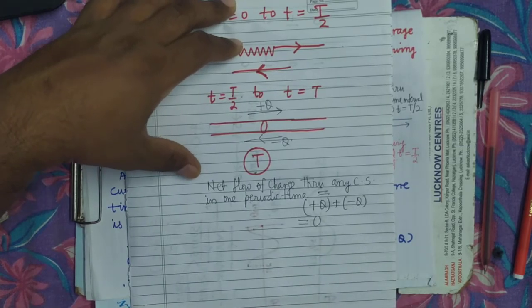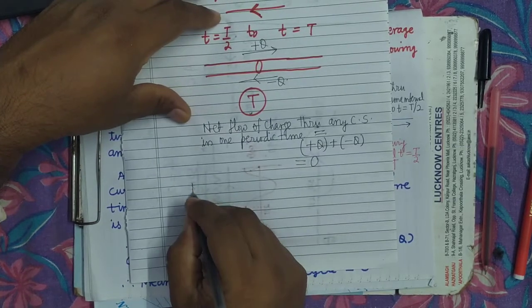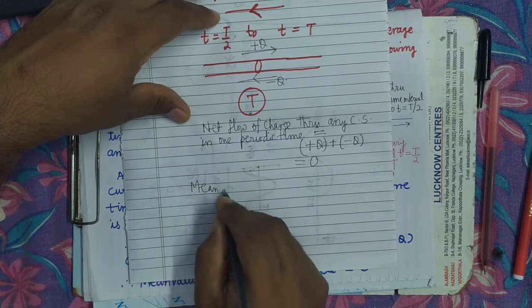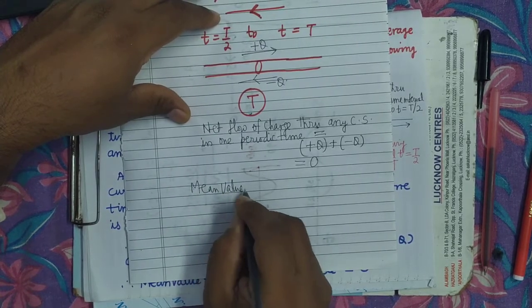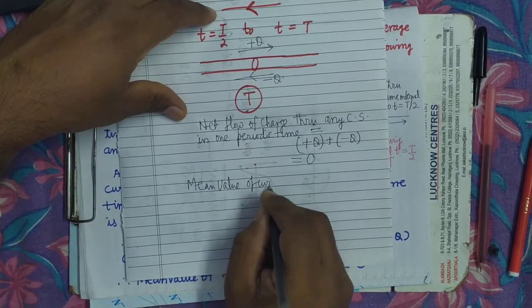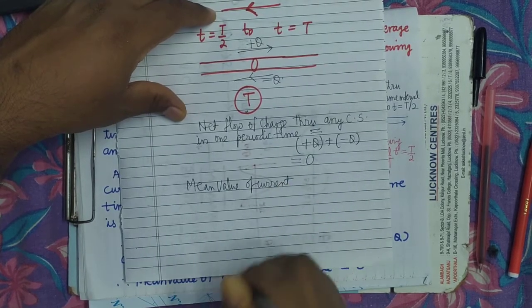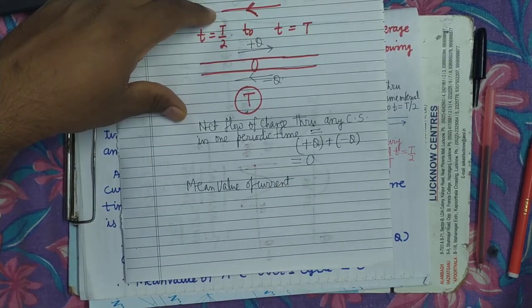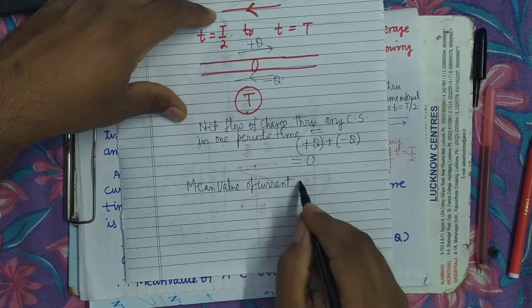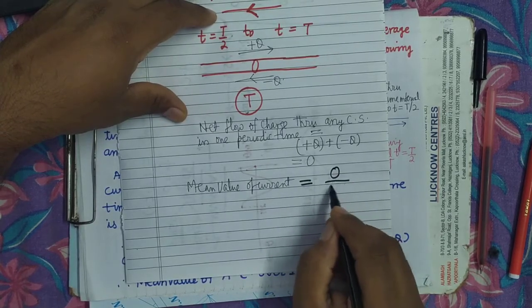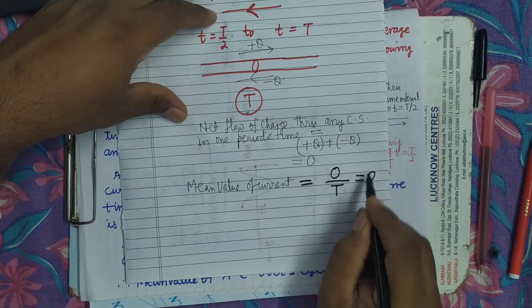So what will be the mean value of current? The mean value of current, the average value of current, is the total amount of charge flown divided by the time taken, which means it will be 0.